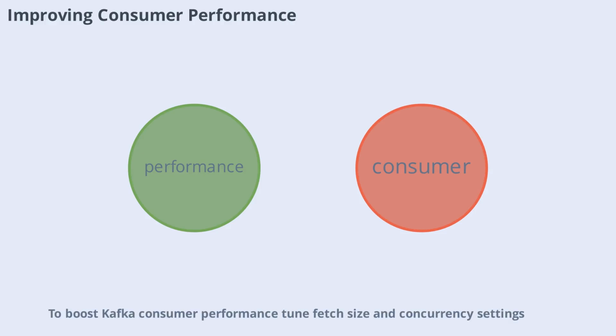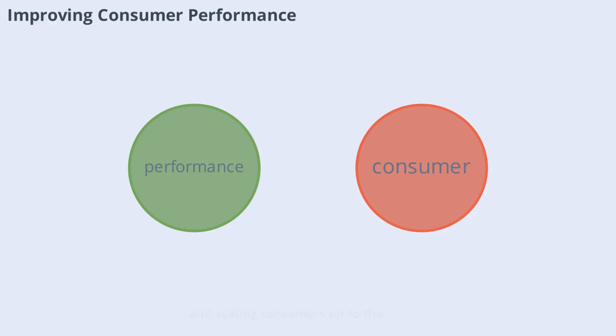To boost Kafka consumer performance, tune fetch size and concurrency settings, increase partition count for more parallelism, and use asynchronous or reactive processing. Manual batch commits can reduce broker round trips, and scaling consumers up to the partition count allows for linear throughput scaling. Always monitor and optimize your processing logic to avoid bottlenecks.